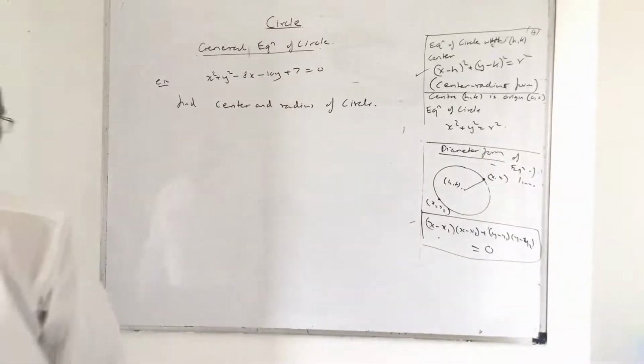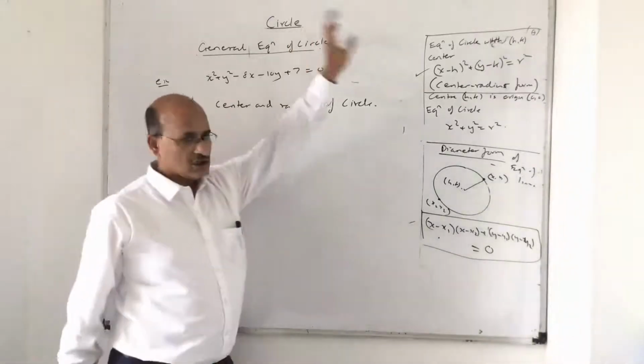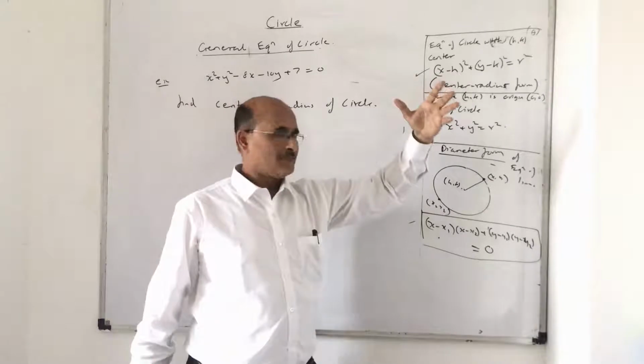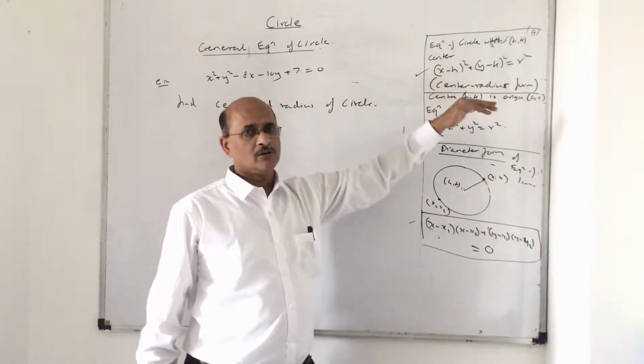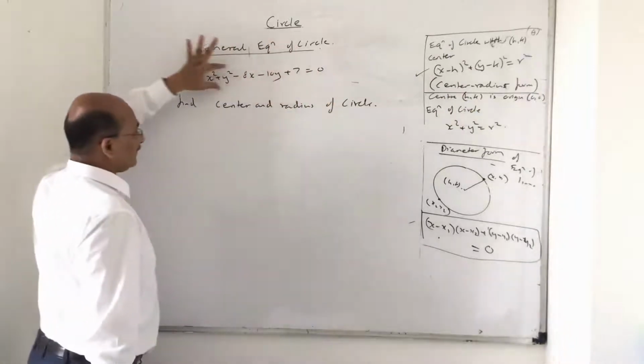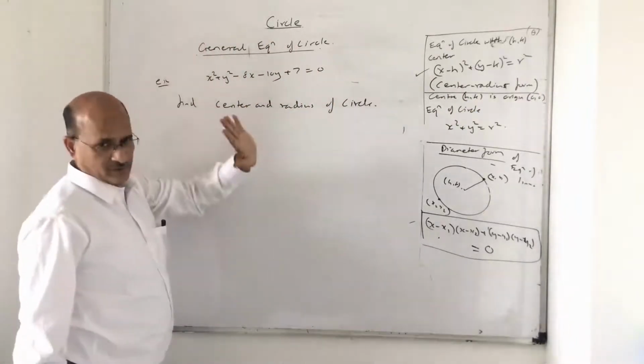Okay, students, let us see what is in store with us now. I want to remind you, in the initial sums, the couple of examples we did, they gave us the center and radius and asked us to find the equation. Now it is reverse. They gave us a general equation of a circle and they are asking us to find the center and radius of the circle.